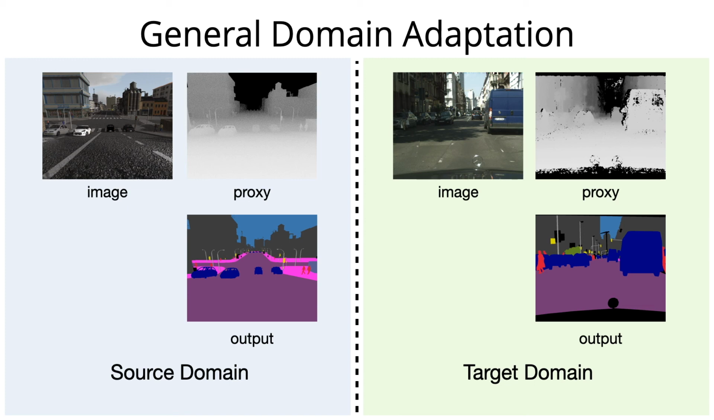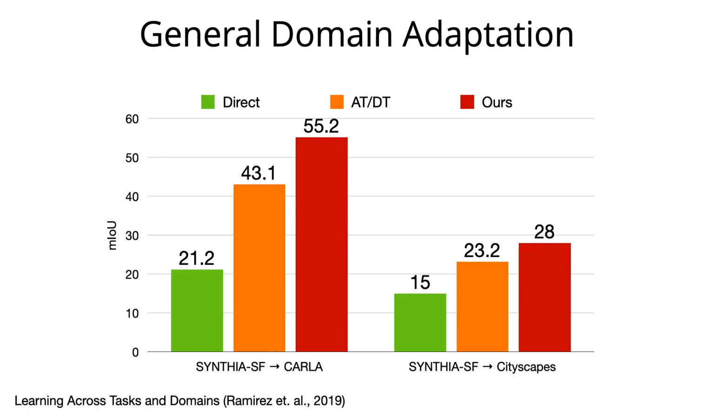We use the low-level visual signal of depth estimation as a proxy task to transfer semantic segmentation from the SYNTHIA source domain to the CARLA and Cityscapes target domains. Following the setup of Ramirez et al., we see that our far simpler task distillation framework outperforms their ATDT framework in mean intersection over union.